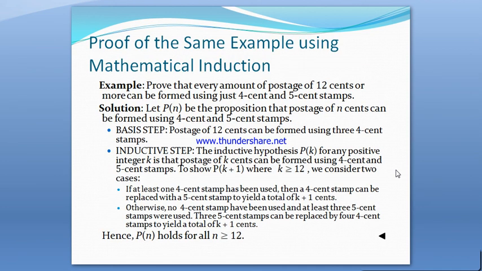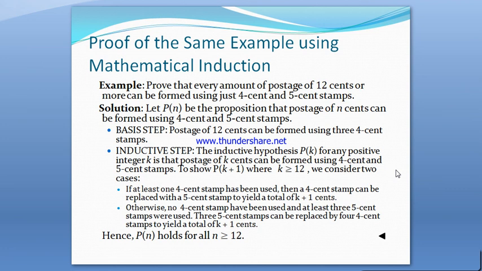Now in the inductive step, we make an inductive hypothesis that P of k for any positive integer k holds, that is, postage of k cents can be formed using 4 cent and 5 cent stamps. To show P of k plus 1 where k is greater than or equal to 12, we consider two cases. If at least one 4 cent stamp has been used, then a 4 cent stamp can be replaced with a 5 cent stamp to yield a total of k plus 1 cents.